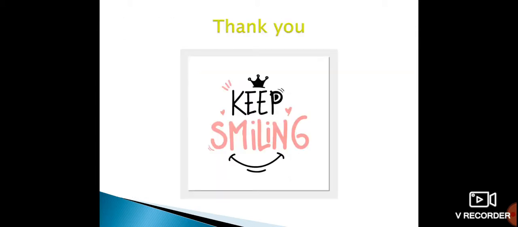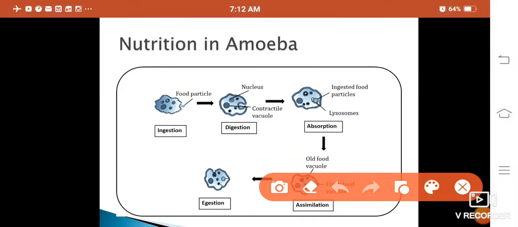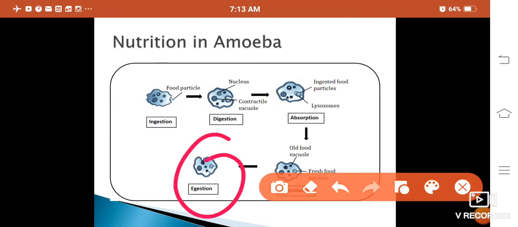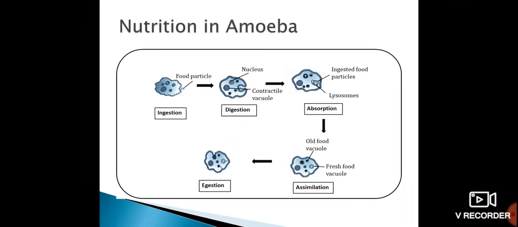Here, what happens in assimilation? This absorbed food gets stored and provides energy and helps in photosynthesis of amoeba. Okay, next is the egestion. In egestion, extra material, or you can say unwanted material, is thrown out from the body of amoeba. Okay, this is the cycle which shows the digestion in amoeba.